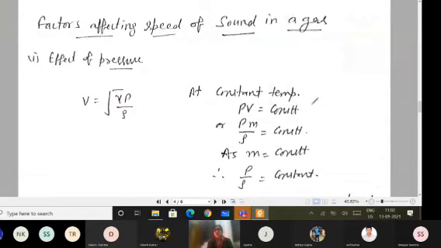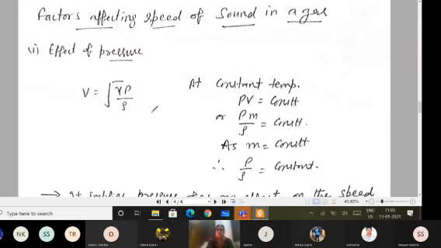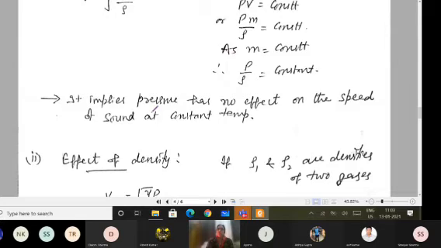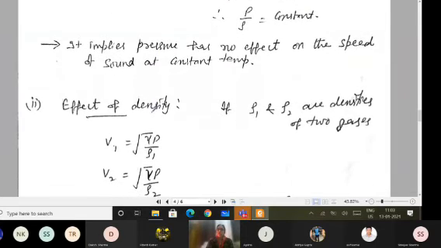Now, if I take the temperature as constant, then PV equals constant. Volume means mass upon density. So mass is constant, which means P upon rho is constant if the temperature is constant. It means if temperature is kept constant, then there is no effect of the change in pressure on the speed of sound. It will change only when the temperature is changing.